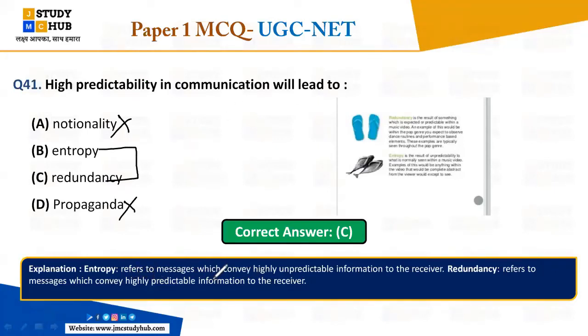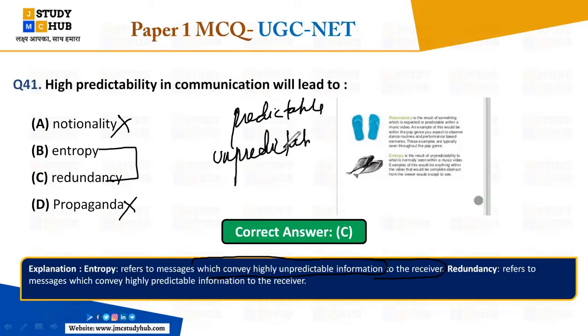So entropy refers to the message which conveys highly unpredictable information to the receivers, right? High unpredictable. So there are two things, predictable and unpredictable. What is in predictable and what is in unpredictable, right? So unpredictability in this: you knew that this type of slipper is in the market, right? But you didn't know that this type of slipper is also in the market. This is the unpredictability, right? So these things we can understand in this way.